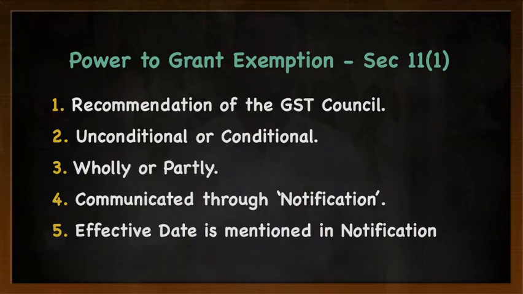Now comes the important question. How are these exemptions communicated to the general public? It can be communicated through notification. If the government notifies the general public saying that these goods are exempted, these services are exempted, then it is covered under subsection 1 of Section 11. Now the last part of Section 11 subsection 1 talks about from which date these exemptions will be effective.